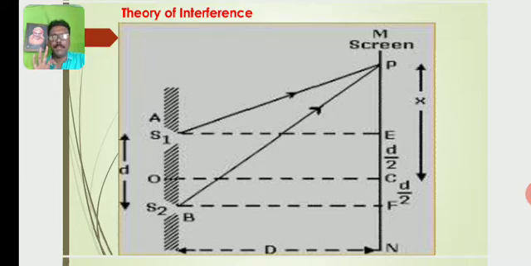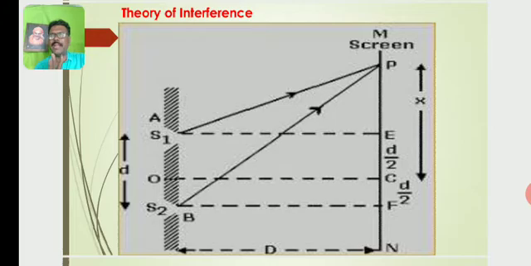Let P be the point on the screen where the two coherent waves from the sources S1 and S2, emerging from the slits, both meet.